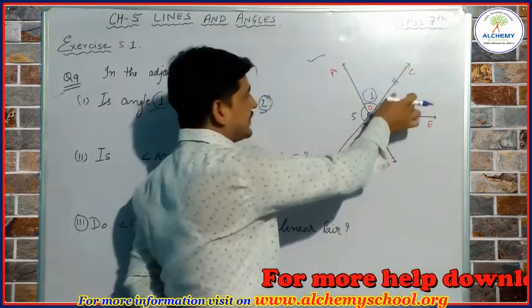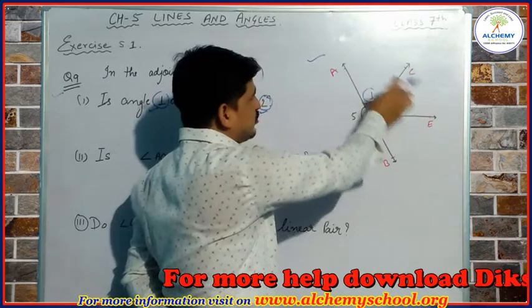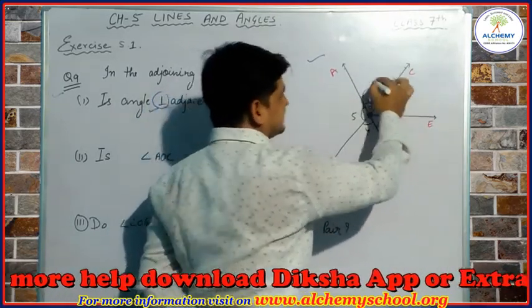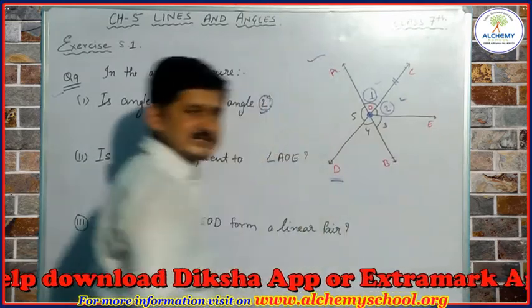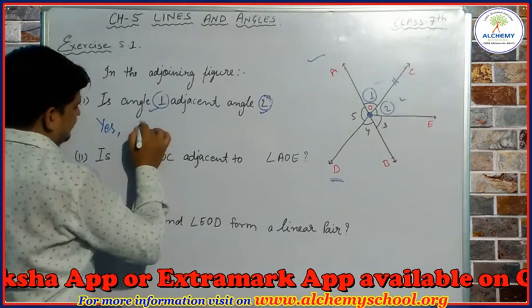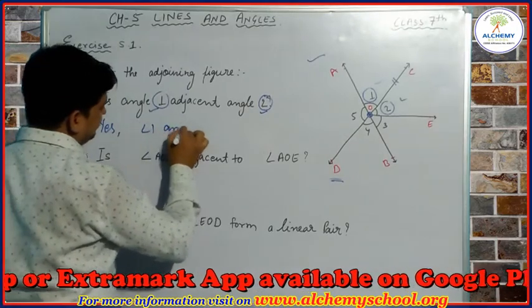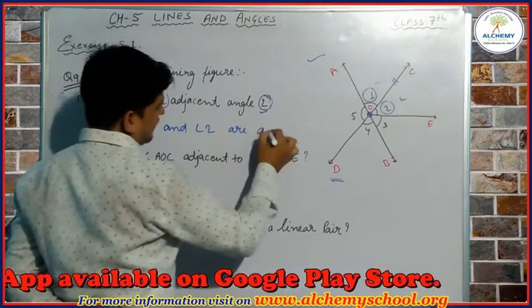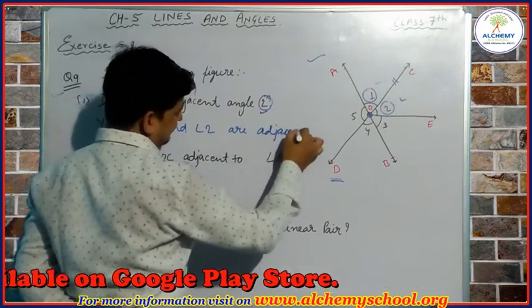These two angles are not overlapping each other. So yes, angle 1 and angle 2 are adjacent angles.